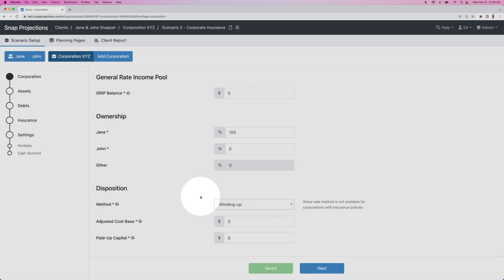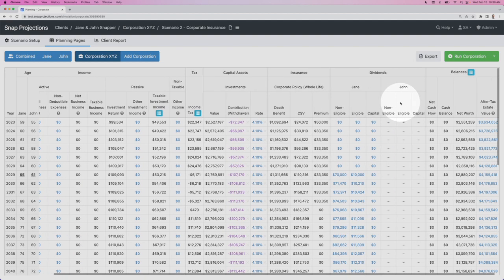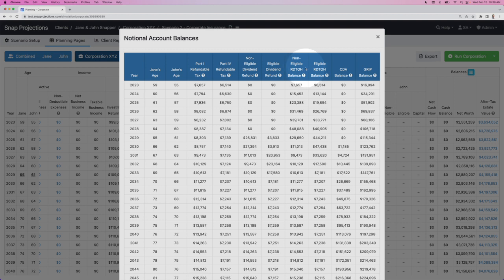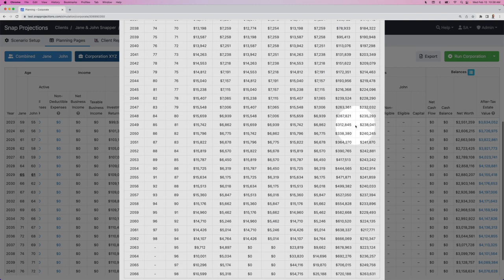In addition, the winding up method does a better job of allowing us to compare different corporate strategies where notional account balances are different in the plan. If we go to the corporate planning page, we can go to balances and see that the RDTOH, CDA, and GRIP balances are tracked throughout the projection. You can also input any existing balances for these values into your plan, and these are tracked throughout the projection.